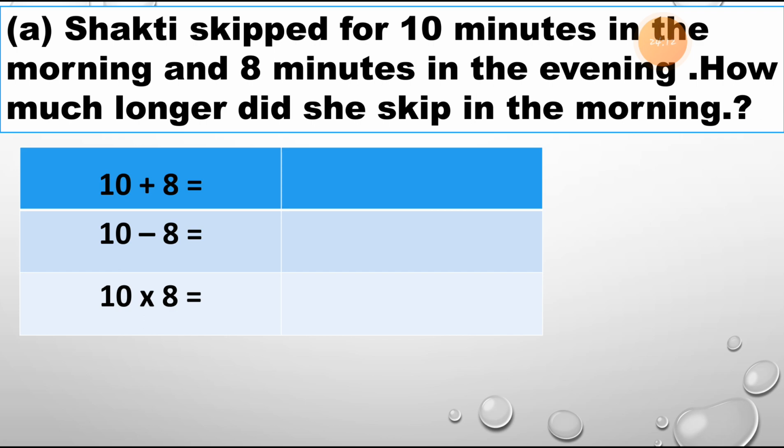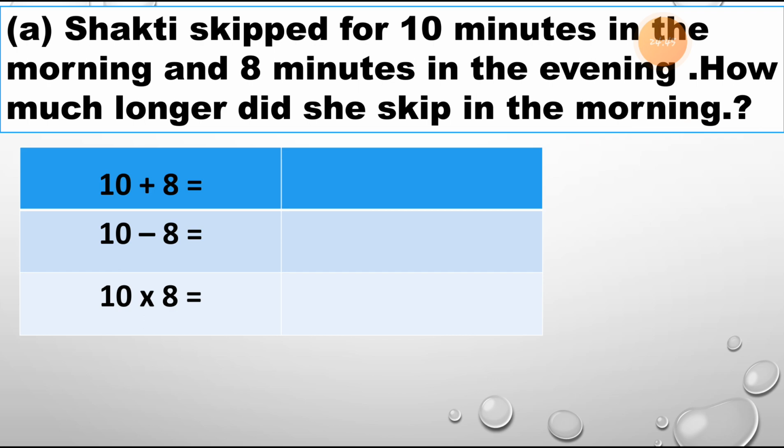So you have to write down this sum into your book. Let's start reading this. Shakti slept for 10 minutes in the morning and 8 minutes in the evening. And what is the question? Now let's read it. How much longer did she sleep in the morning?